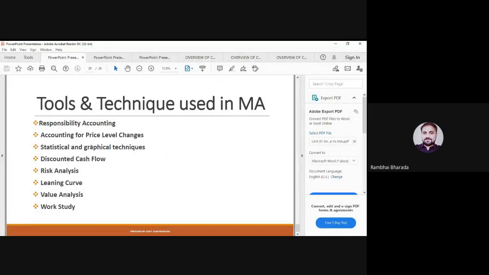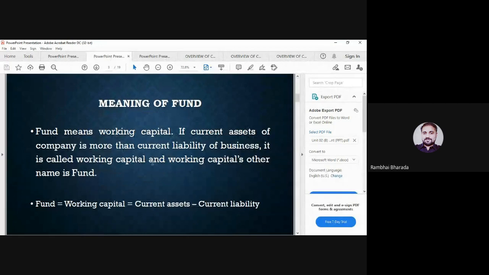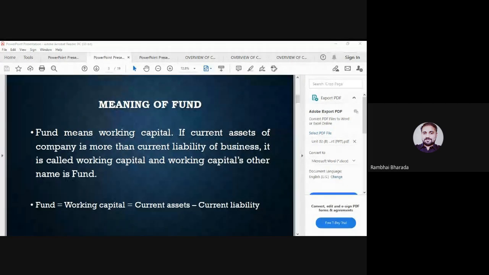Now we are moving to the next, and the next one is about the cash flow statement and fund flow statement. First of all, let us try to understand which type of question will be there from the fund flow statement. Maybe the question asks, explain the term fund. Or maybe the MCQ question asks that current assets minus current liabilities is equal to what?